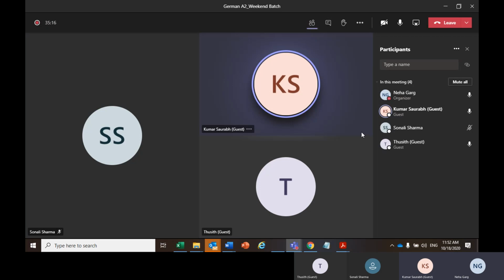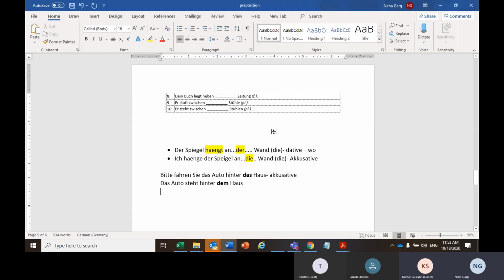So Sam, today we were discussing Wechselpräpositionen. Are you aware of them? If not, then maybe I'll give you a quick overview again in 2-3 minutes, and then we'll proceed further. I know this, but I forgot actually. No problem. I'll give you the recording and the sheet also, just giving you a quick overview.